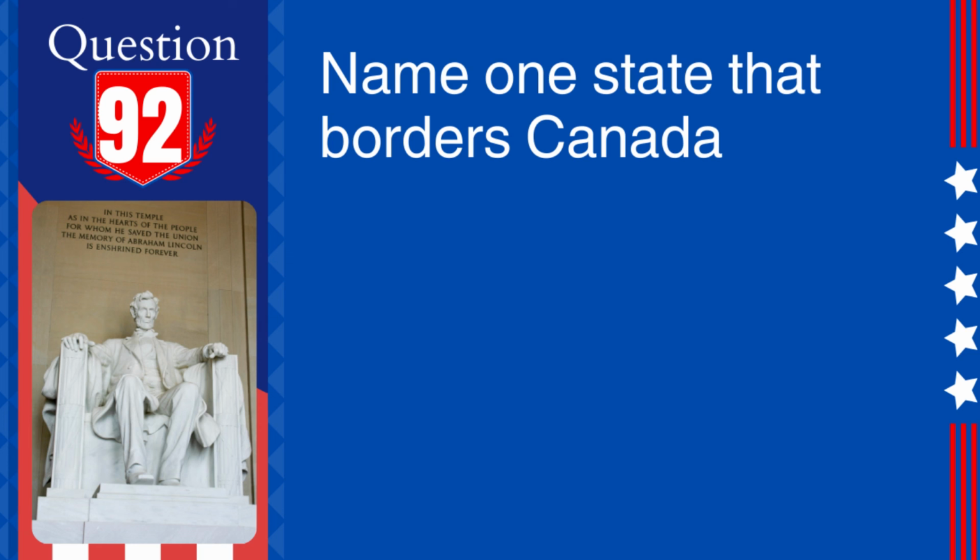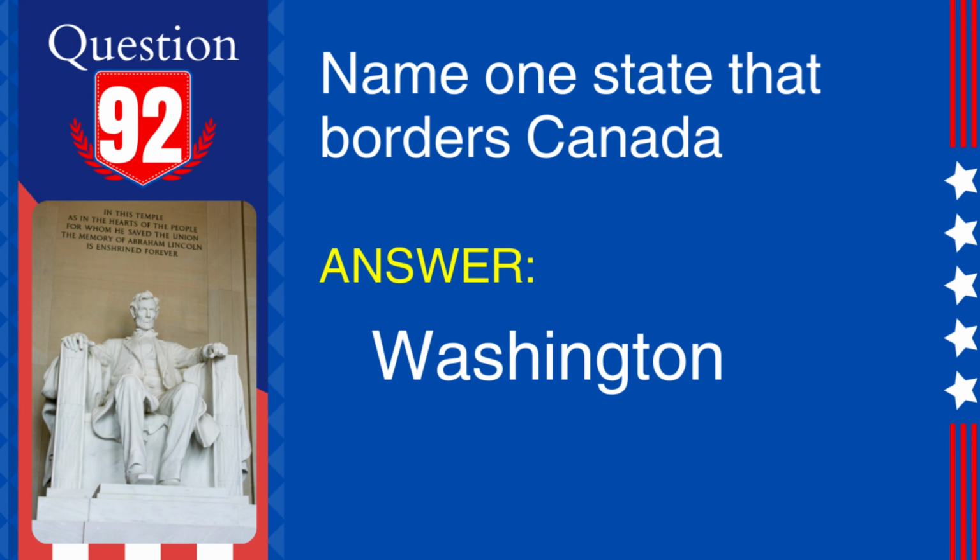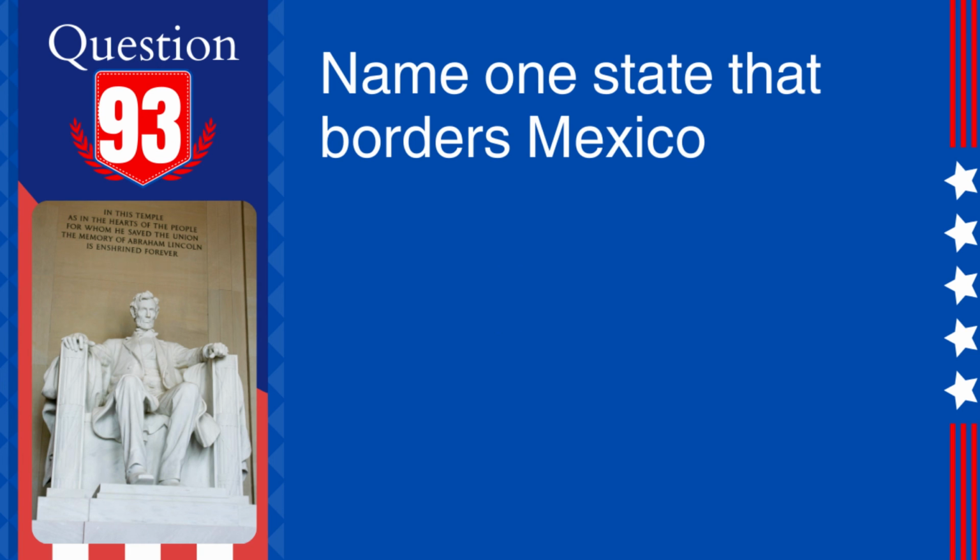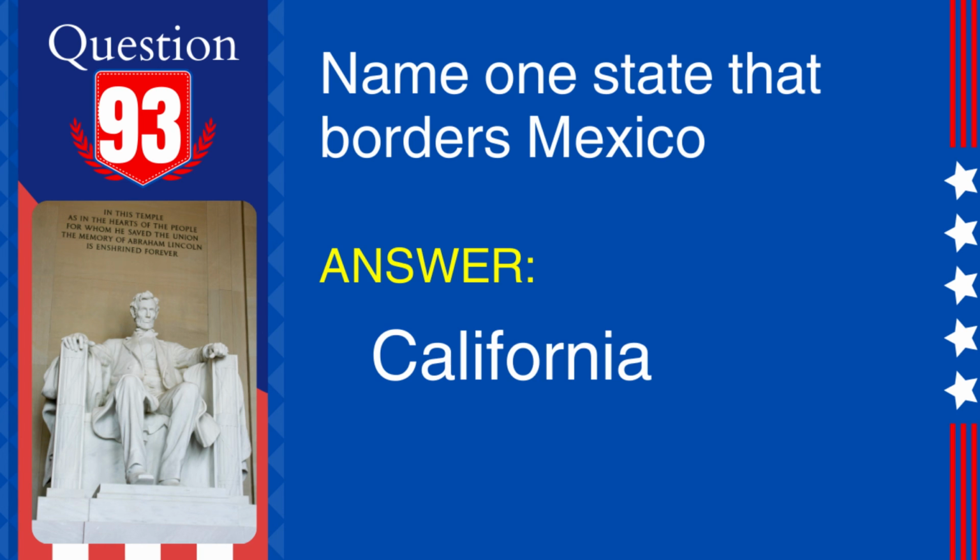92. Question: Name one state that borders Canada. Answer: Washington. Explanation: Washington is one of the states in the United States that shares a border with Canada. 93. Question: Name one state that borders Mexico. Answer: California. Explanation: California is one of the U.S. states that share a border with Mexico.